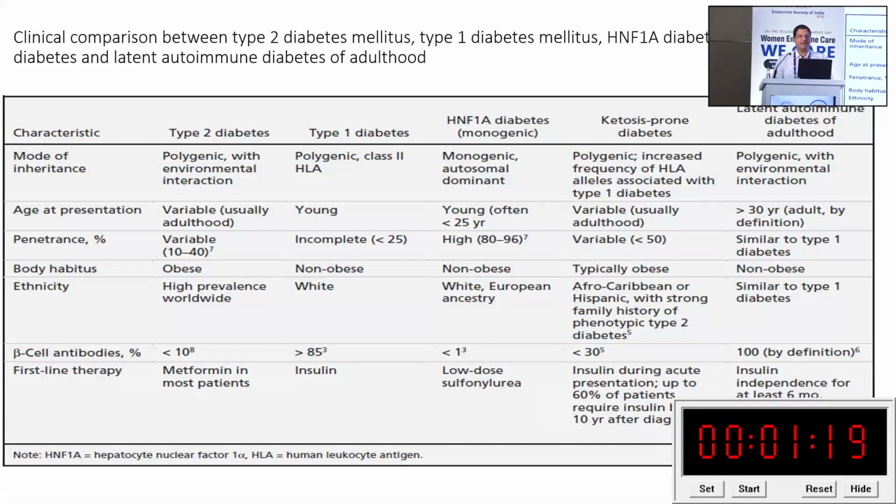Body habitus: type 2 is found to be obese, the rest of the people are typically non-obese or lean and thin. From the ethnic point of view, we already discussed that certain ethnic groups are prone to this.